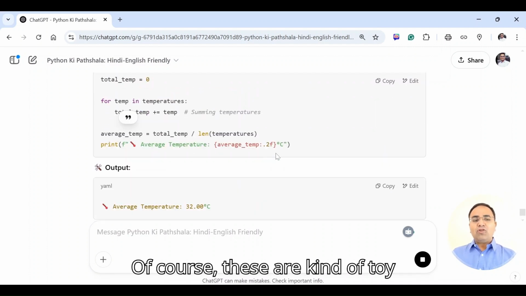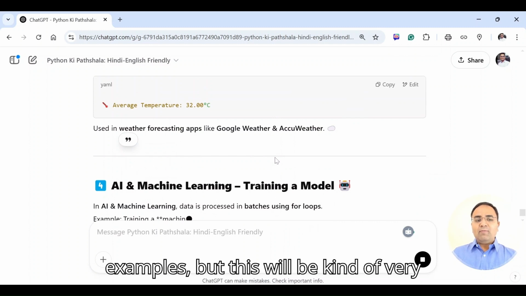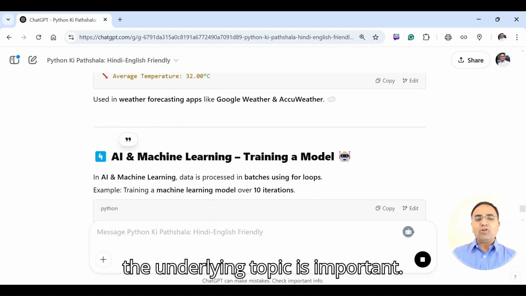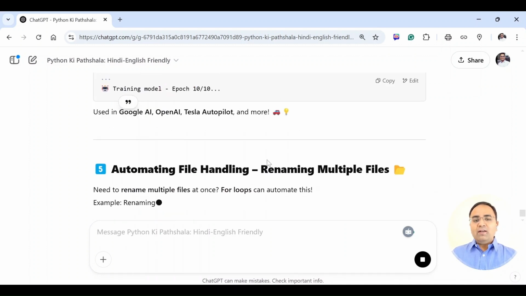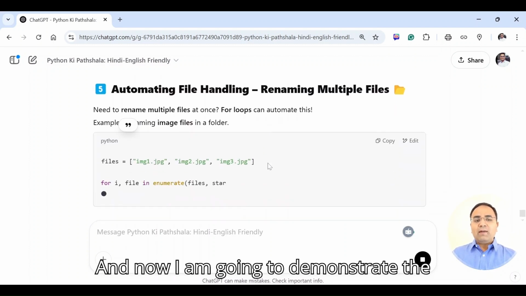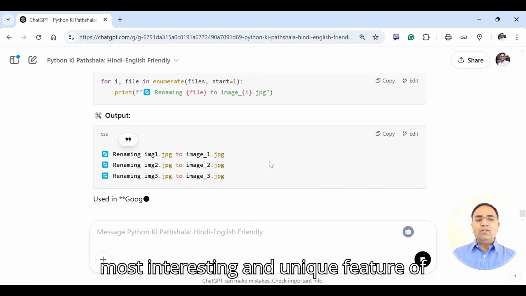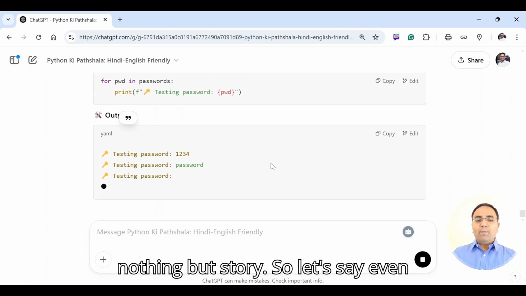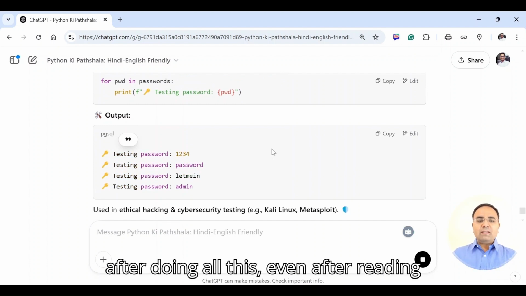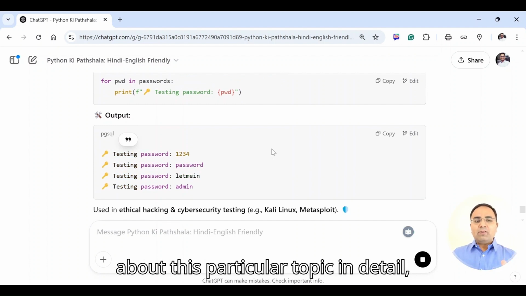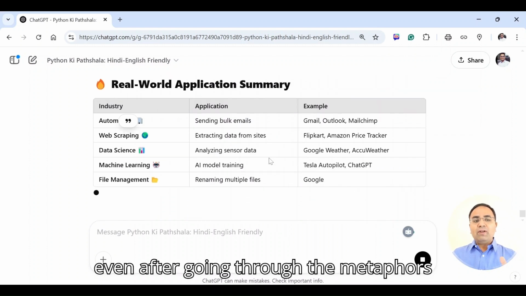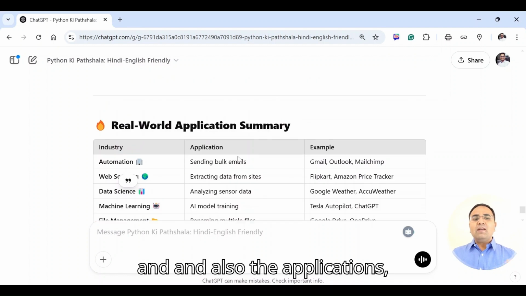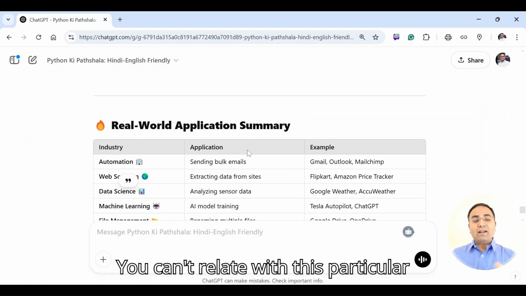Of course, these are toy examples, but this will be very helpful to motivate why the underlying topic is important. And now I am going to demonstrate the most interesting and unique feature of this particular GPT, which is called nothing but story. So let's say even after doing all this, even after reading about this topic in detail, even after going through the metaphors and also real life applications, still you can't relate with this particular